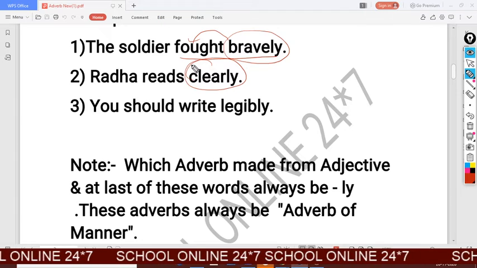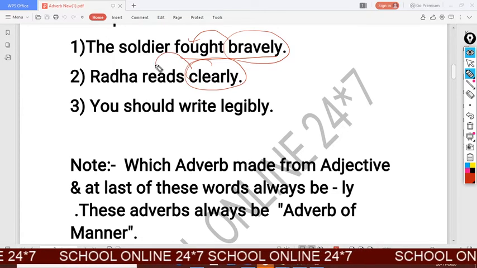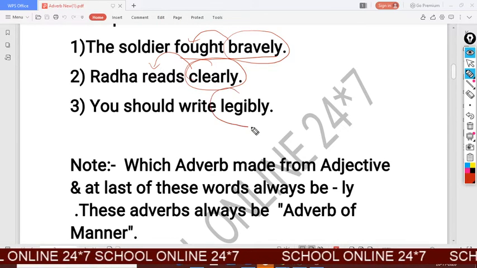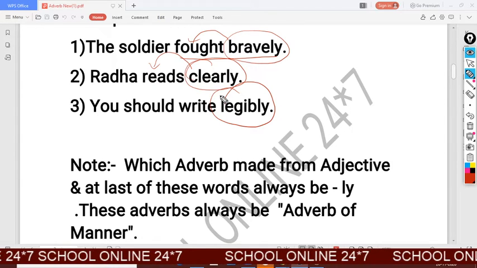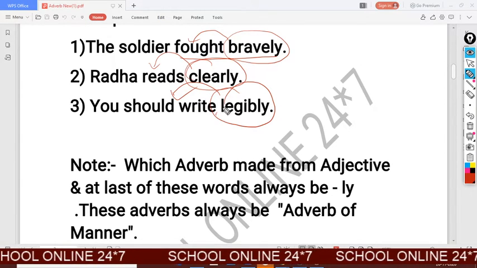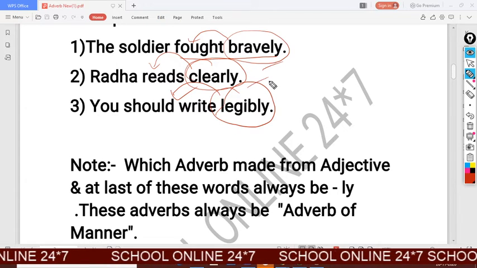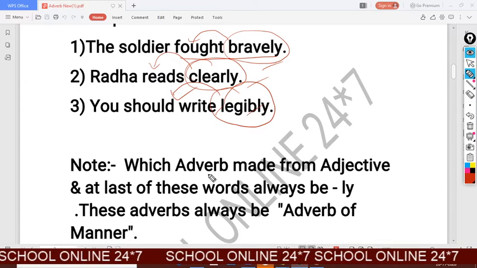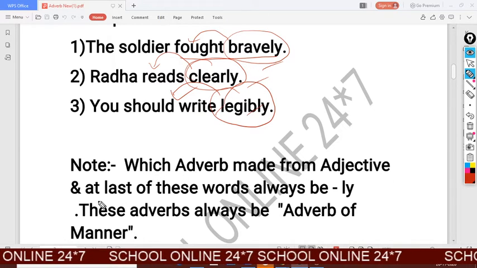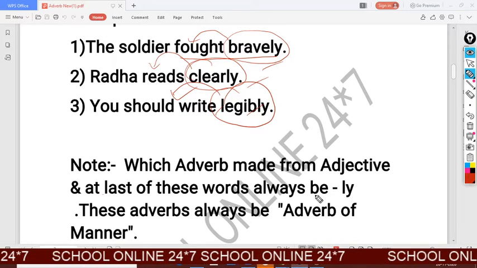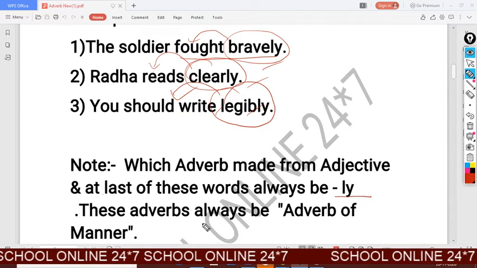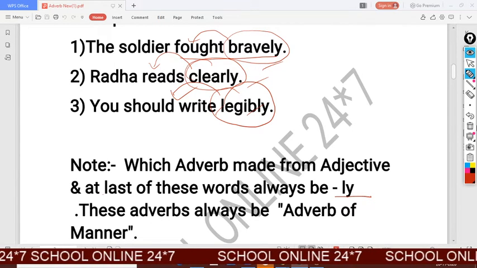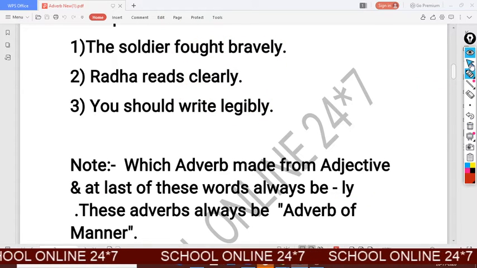Clearly also represents the manner. Radha reads. How does Radha read? She reads clearly. Legibly: you should write legibly. How should you write? Legibly. So these are adverbs of manner. It is an important note about adverb of manner: adverbs made from adjectives, with ly at the end of these words, are always adverbs of manner. Okay, so this is the example and definition of adverb of manner.